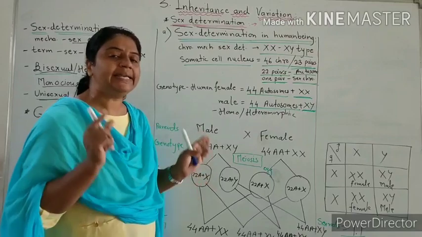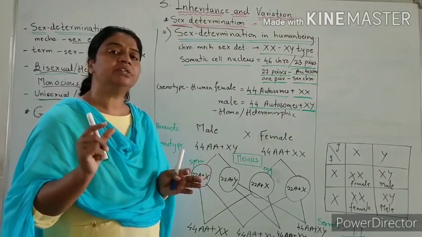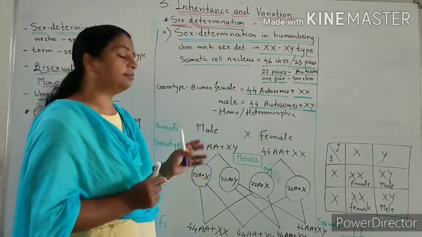The human male testes have germ cells, diploid germ cells.